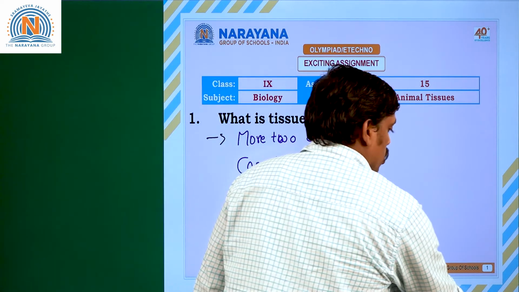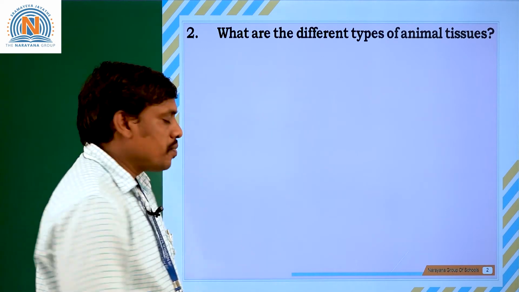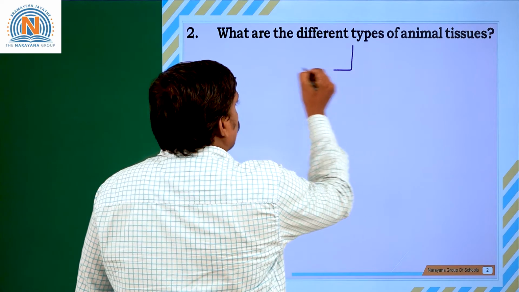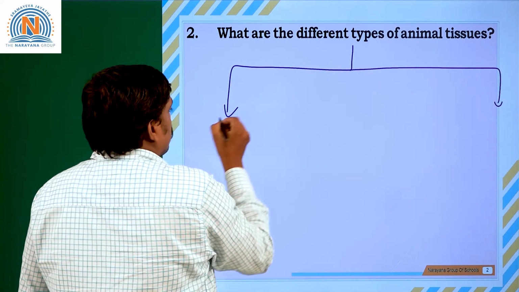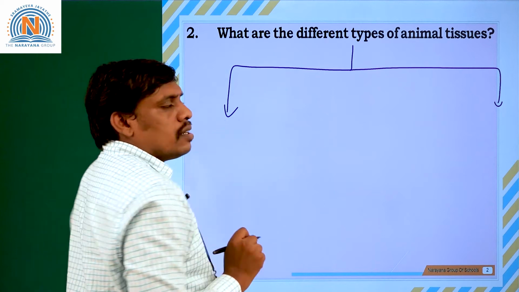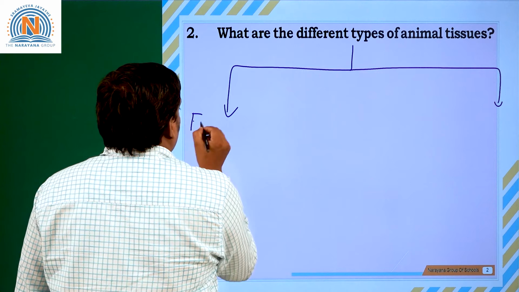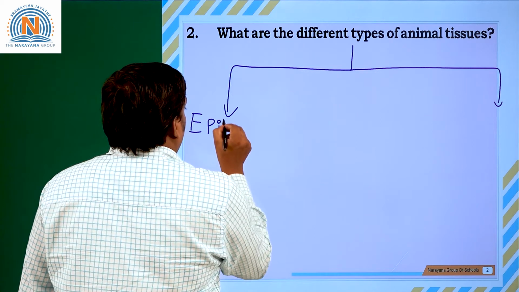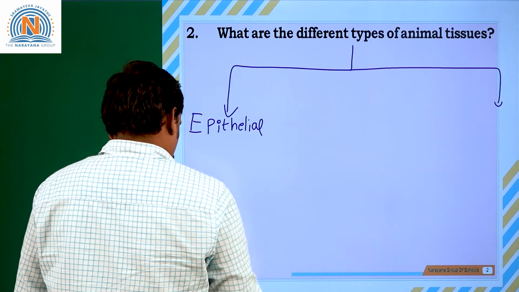Going to the second question. What are the different types of animal tissues? So let me tell you the various types of animal tissues. For that, let us look at the mind map. First type of animal tissue, epithelial tissue.